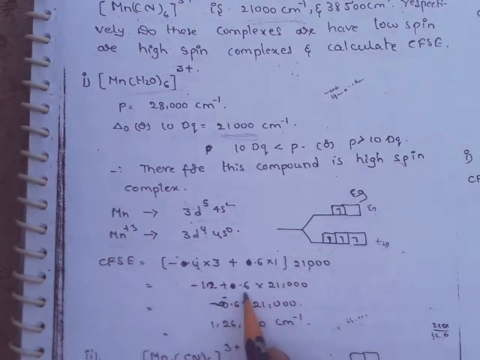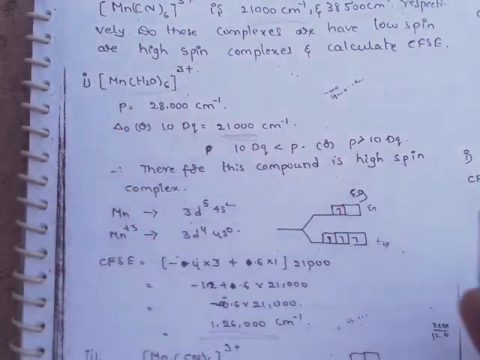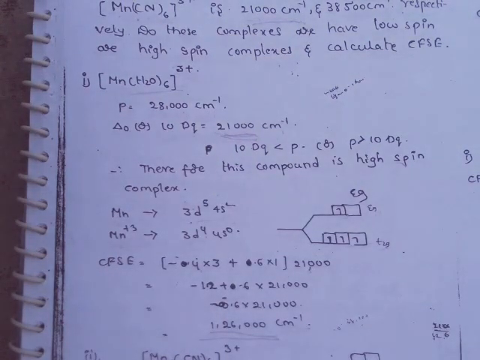So minus 12 plus 6 into 21,000. So minus 12 plus 6, minus 6, so minus 6 into 21. 6 21s are 126,000 per centimeter. So this is the CFSE value for this complex. Is it clear? Any confusion?